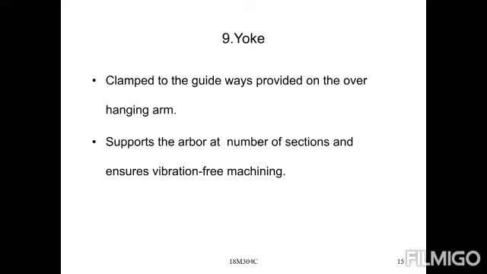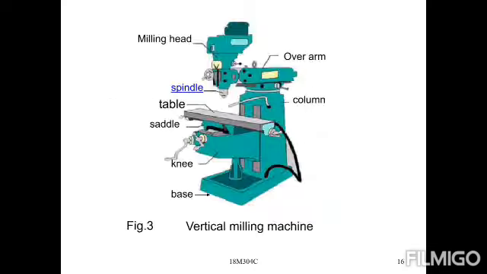It houses bearings on which the arbor is mounted. These are the main thing. Now check your figure. Next one is the figure: the vertical type of milling machine. It is also a column and knee type of milling machine.